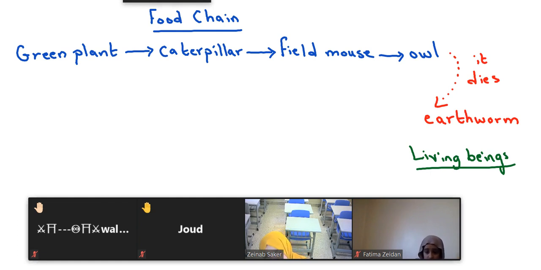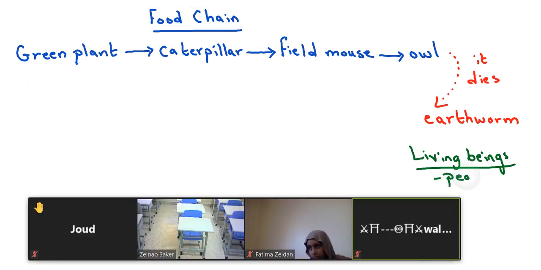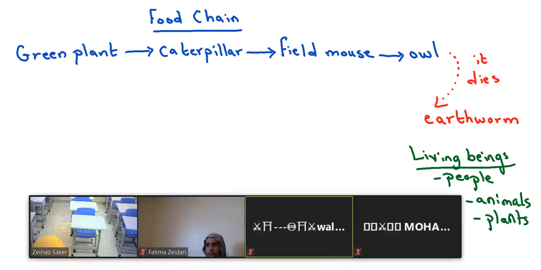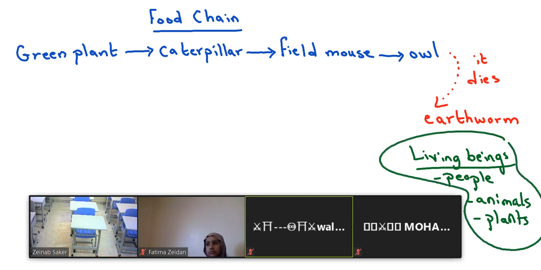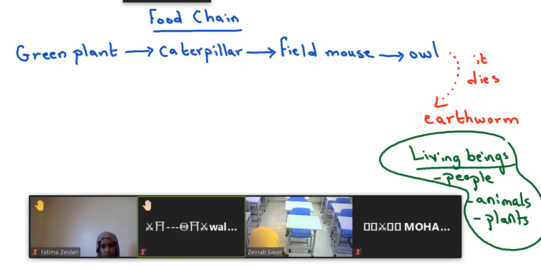Now, please, Walid, start. What are the living beings? The living beings are animals, plants, and humans. Very excellent, Walid. The living things are all humans or people, animals, and plants. These are the kinds of living beings. So, using this hint or legend, how many living things are there in this food chain now?